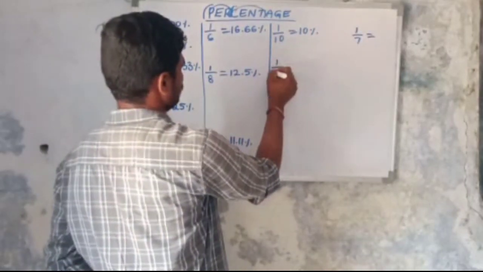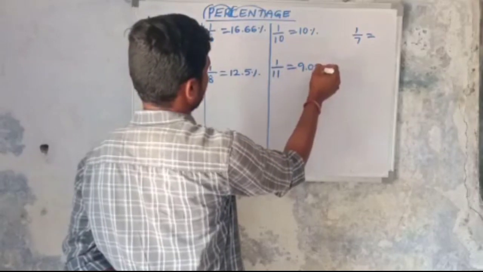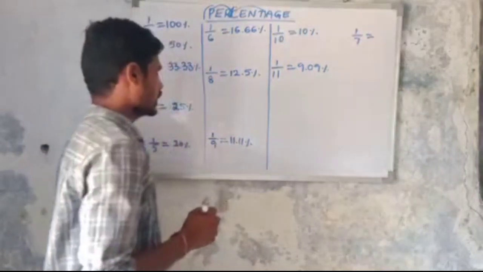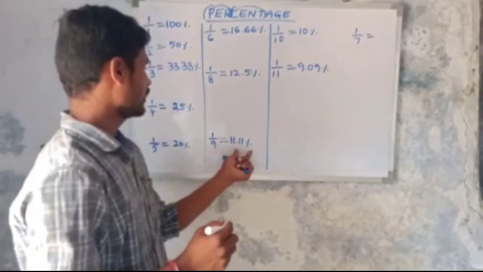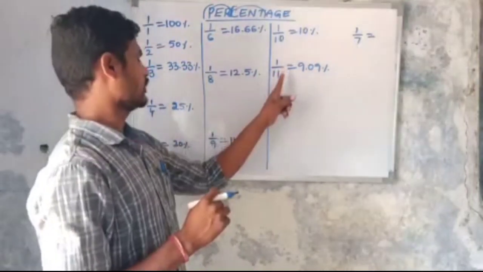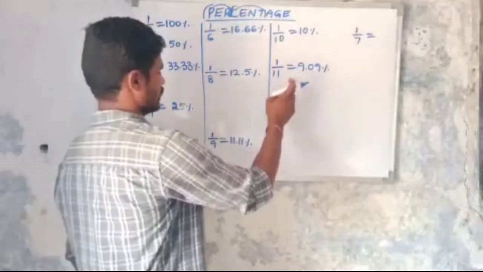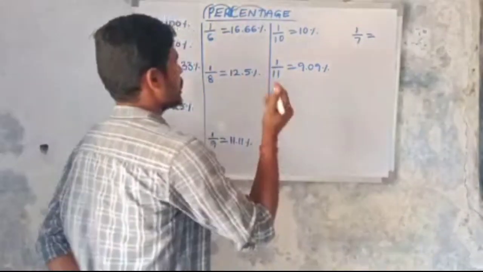Then 1 by 11 equals 9.09%. Okay. So here 1 by 9 equals 11.11% and 1 by 11 equals 9.09%. So these two have a relation.